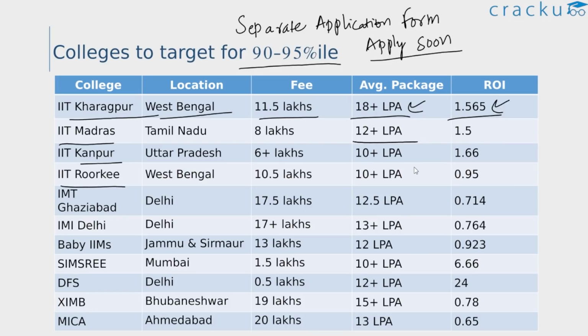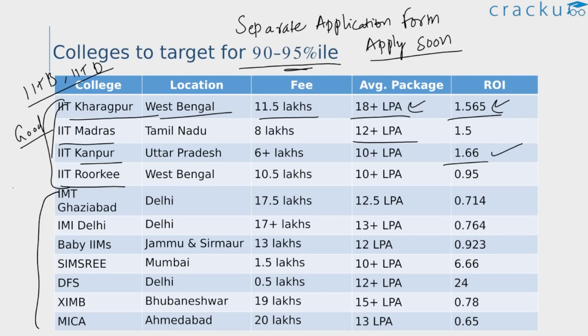These are the packages and placements, especially Kanpur. In terms of ROI, IIT Kanpur is a good college to consider. So these are the IITs that you can target if your academics are good. And the other top IITs like IIT Bombay and IIT Delhi, the percentile would usually be higher, more than 95. Similarly, you can target these other colleges if your academic profile is average.